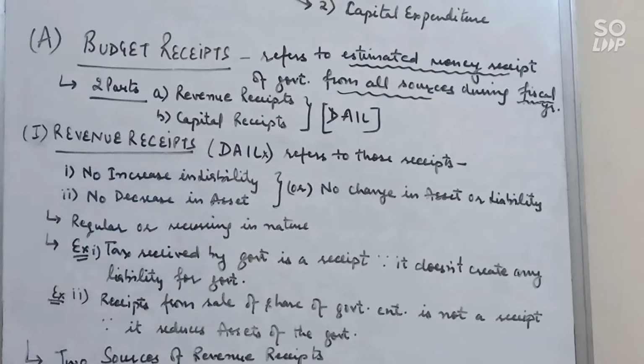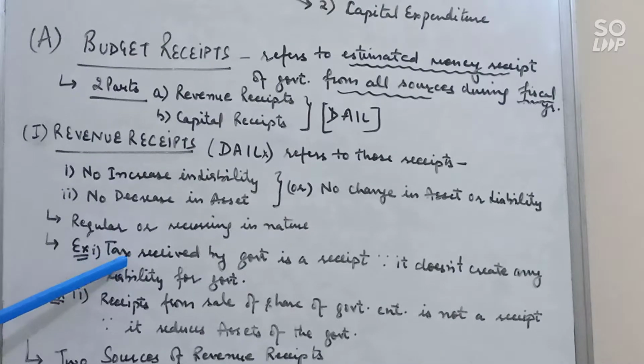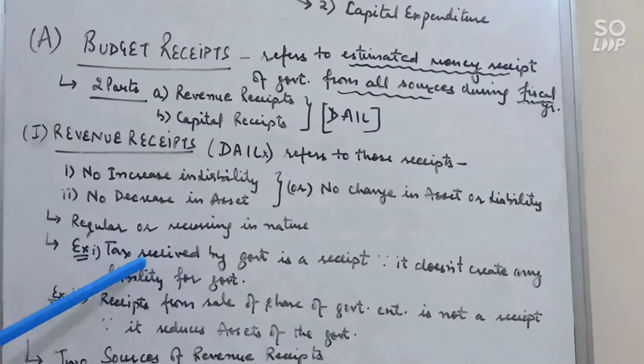No increase in liability. Revenue receipt never increases any kind of liability for the government. For example, tax. Tax is a receipt, but it is a revenue receipt, not a capital receipt. Why? Because when government receives taxes, it never creates any liability for the government.